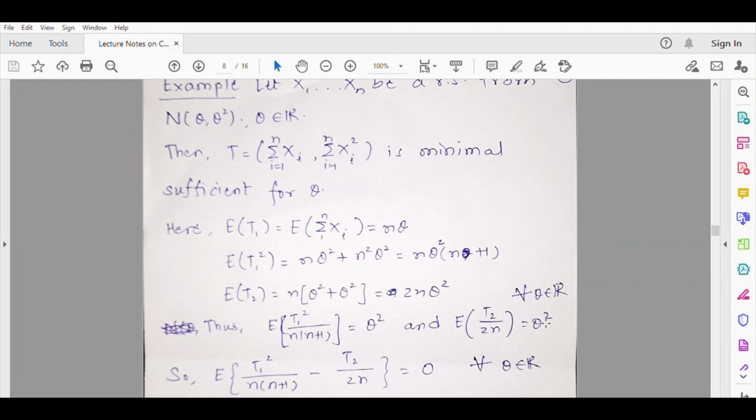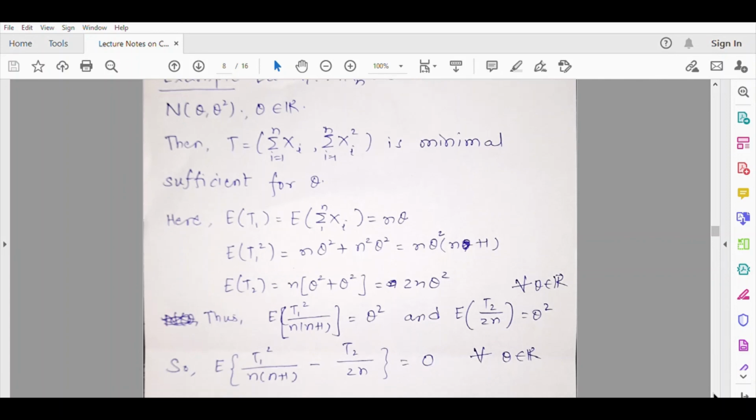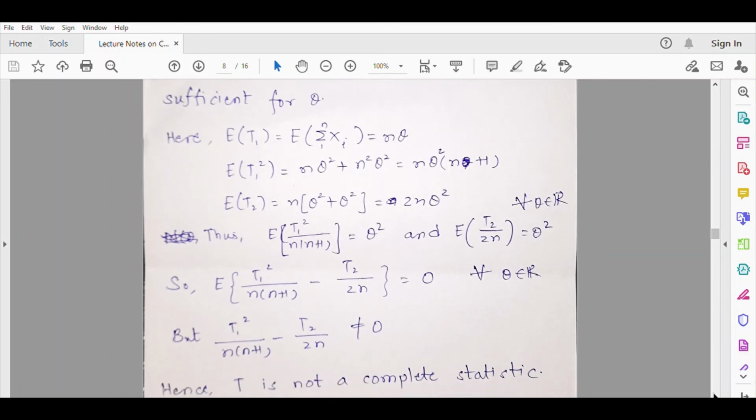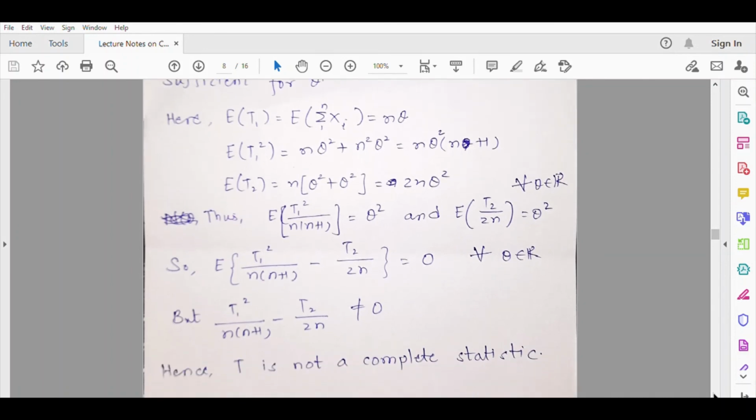So the moment you get two different unbiased estimators of the same parametric function, you lose completeness, isn't it? Because at the same time you can say that the expectation of T1 square by n into n plus 1 minus T2 by 2n will be 0. But this random variable itself is not 0, and it is very much a function of this minimal sufficient statistic T. So you got a function of the minimal sufficient statistic whose expectation is 0 for every value of the parameter, but the function itself is not 0, and so T is not a complete statistic.